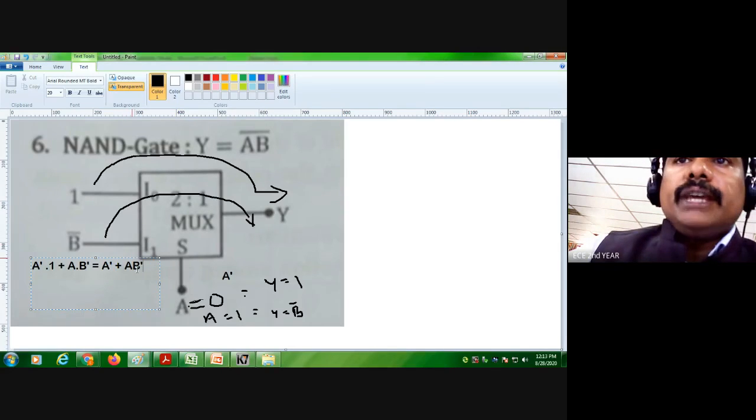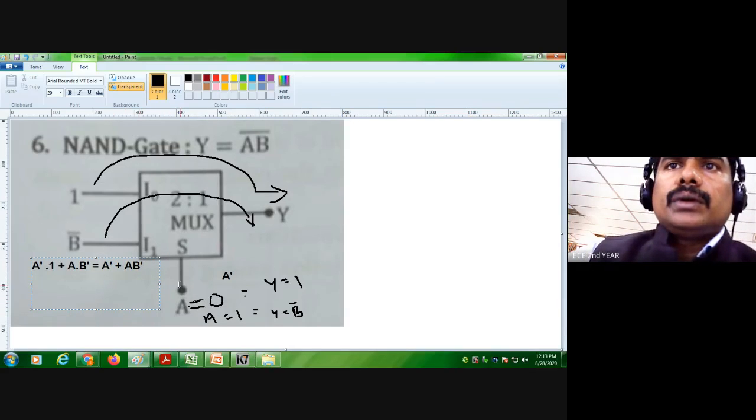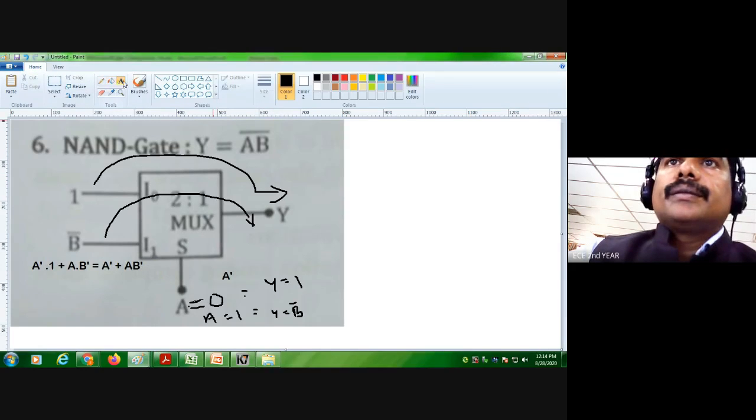Y equal to AB whole bar. How are we getting this? We can write it as A bar plus B bar, which is equal to AB whole bar.